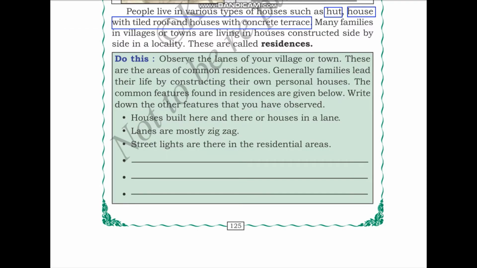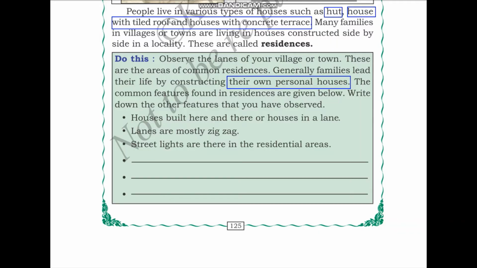Many families in villages or towns are living in houses constructed side by side in a locality. These are called residences. So, in villages or towns, when houses are constructed side by side, right next to each other, they are called residences. The next activity is Do This. Observe the lanes in your village or town. These are the areas of common residences. Generally, families lead their life by constructing their own personal houses.